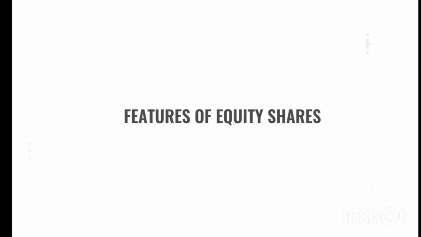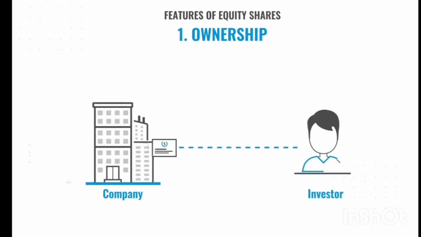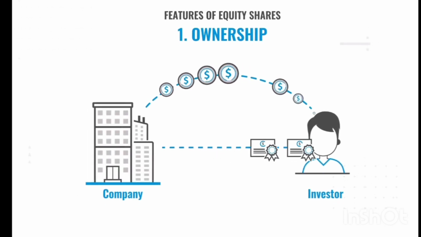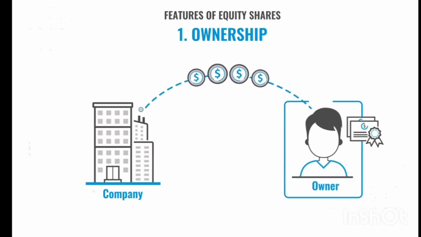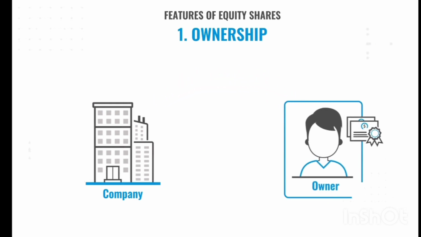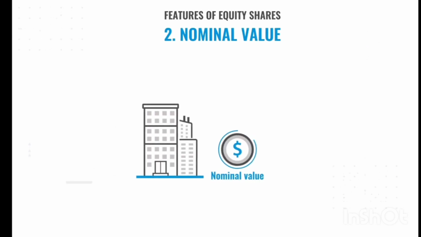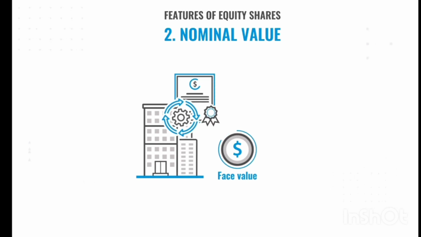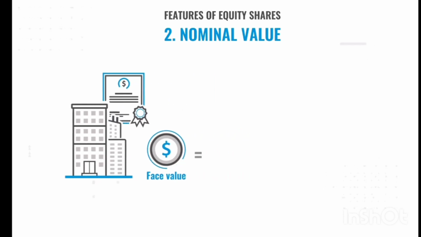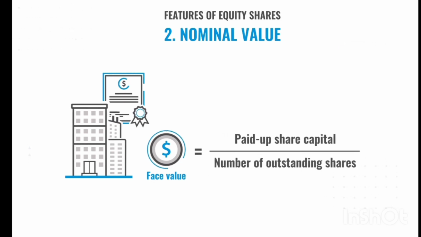Features of equity shares. Ownership. An investor who purchases equity shares becomes the owner of the company in proportion to the number of shares purchased. Nominal value. Nominal value, also called face value, is the fixed value assigned to a share at the time of issue. It is calculated by dividing the paid-up share capital by the number of outstanding shares.